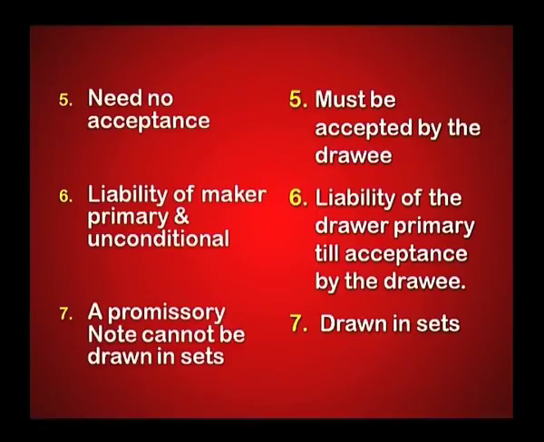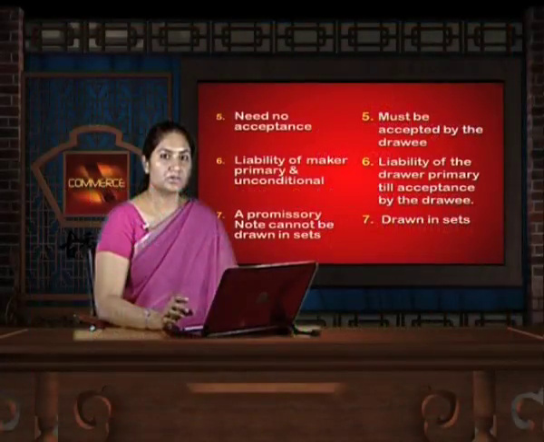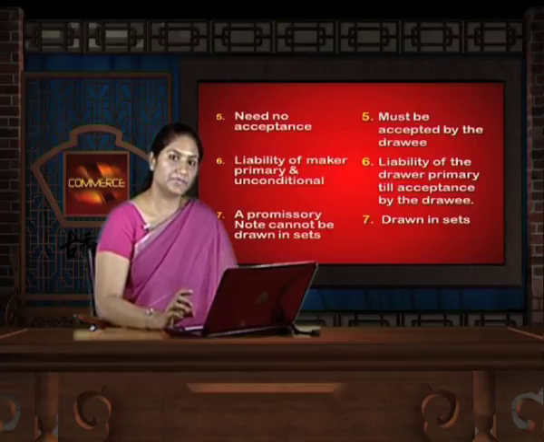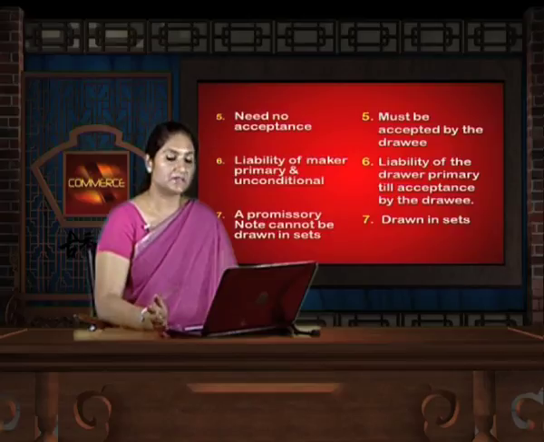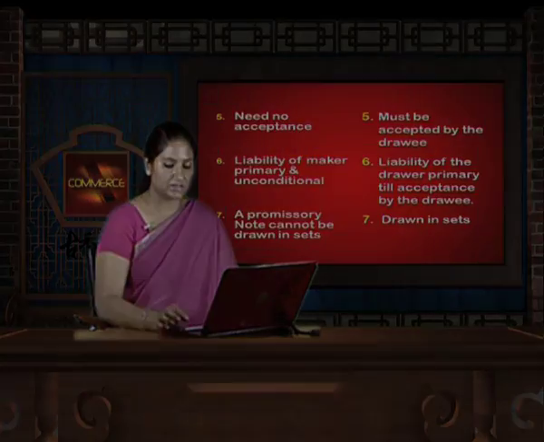A promissory note cannot be drawn in set, because a promissory note is drawn in original and it is given to the person who is promised the payment. But a bill of exchange can be drawn in sets. All the sets together will make one bill of exchange. If the original set has been accepted, then all the remaining leaves of the sets will lie cancelled.